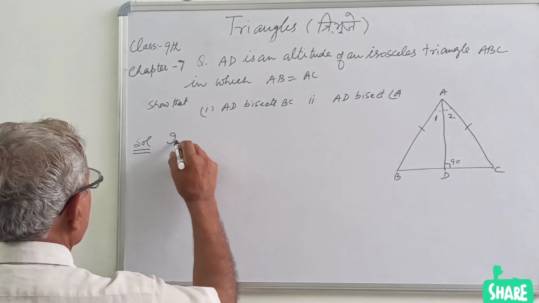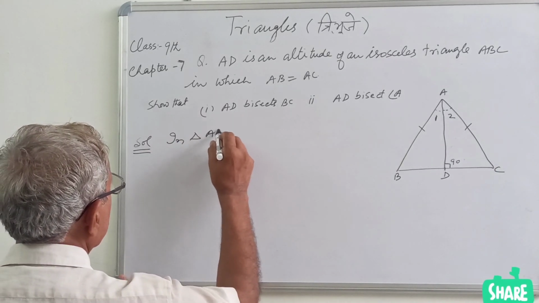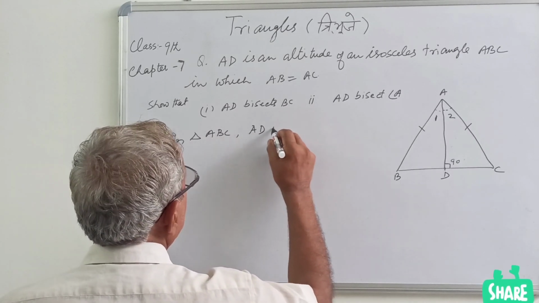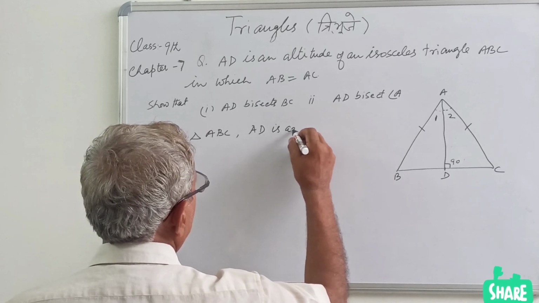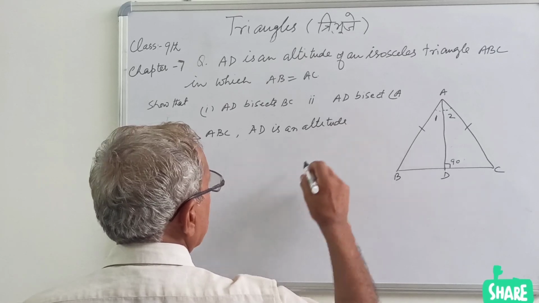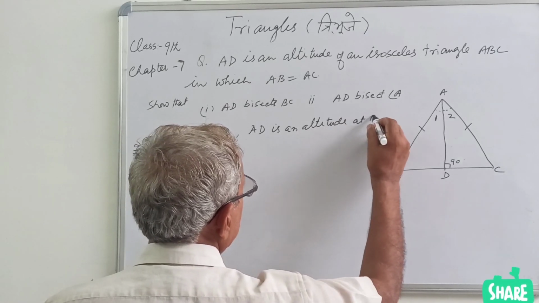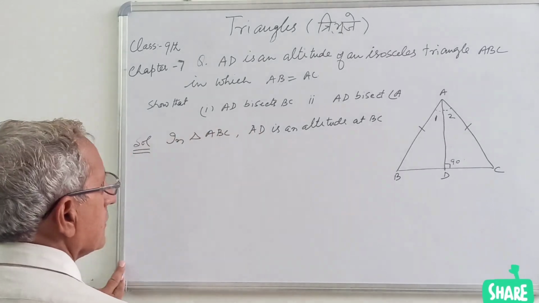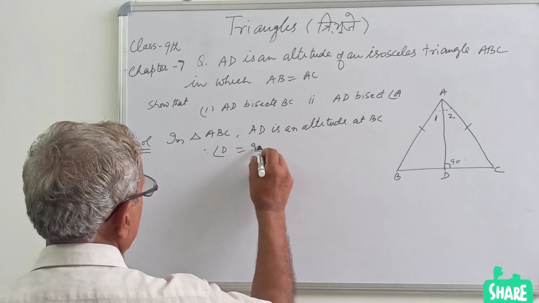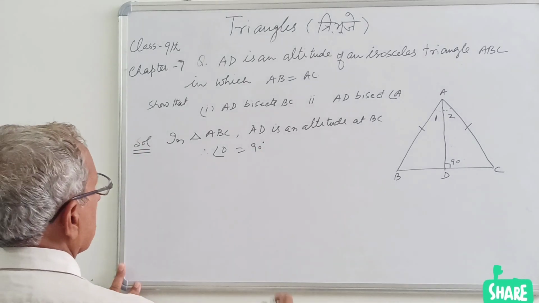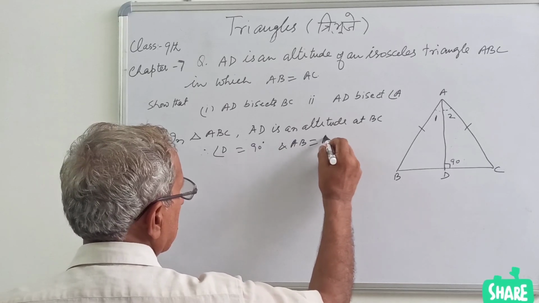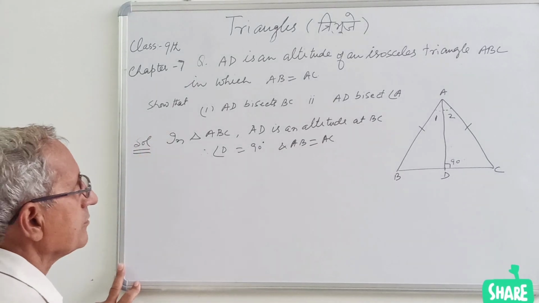So in triangle ABC, AD is an altitude on BC. Therefore, angle D is equal to 90 degree, and AB equal to AC is given.